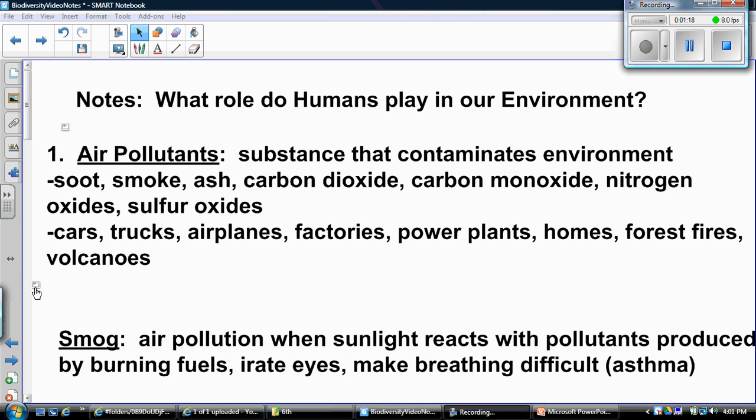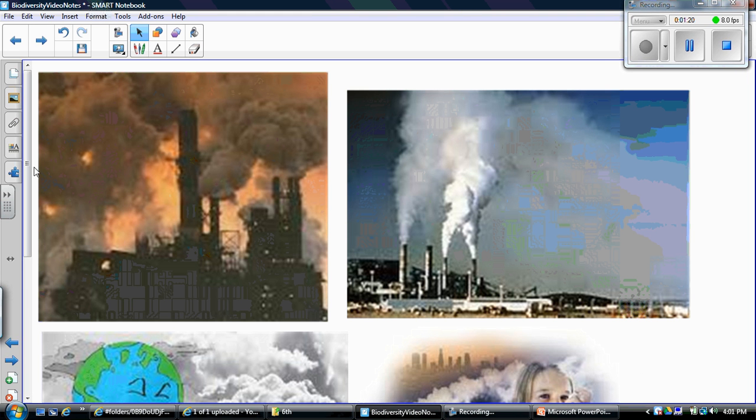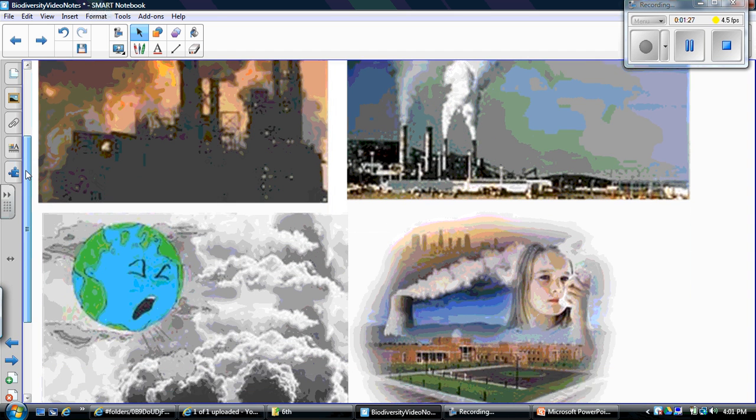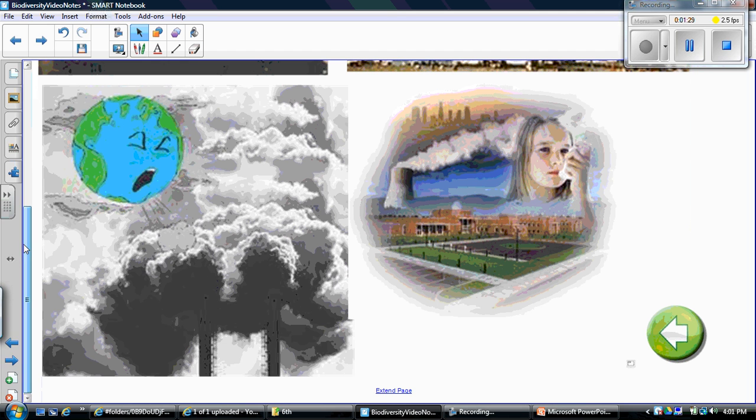Okay, so let's take a look at what those sources of pollution look like. So here's pollution going into the atmosphere from our factories, nuclear power plants, some more factories.